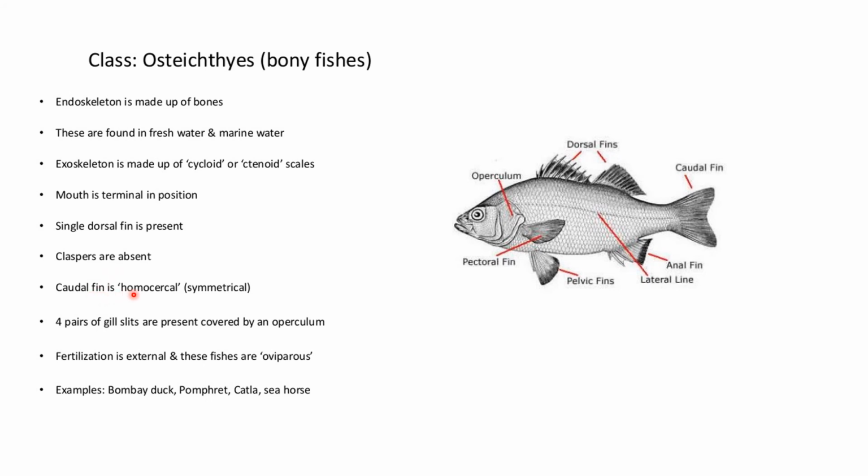Caudal fin is homocercal, that is symmetrical. Four pairs of gill slits are present, covered by the operculum. This is the operculum, and there are four pairs of gill slits present inside it. Fertilization is external, and these fishes are oviparous. Example is Bombay duck.